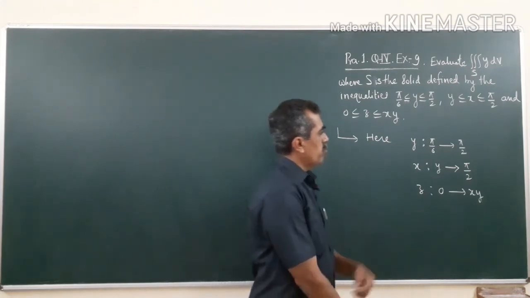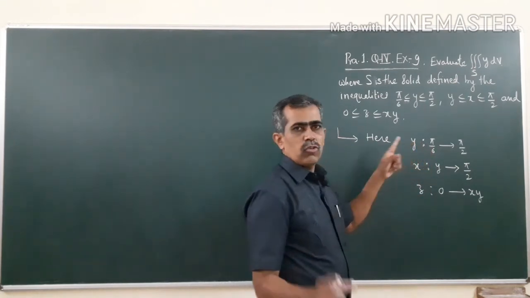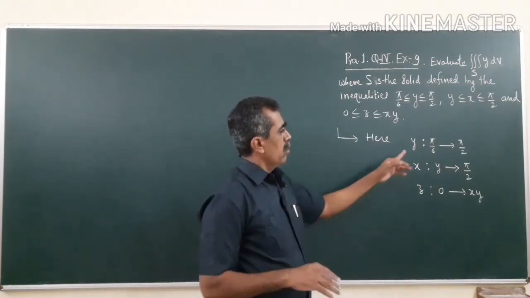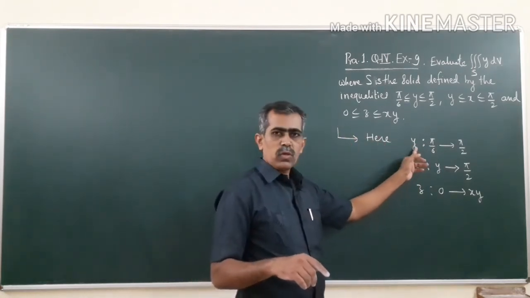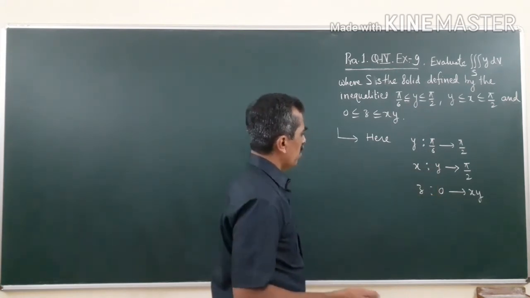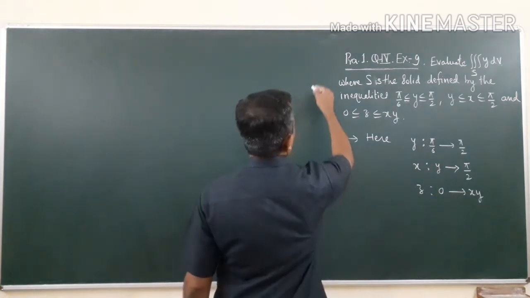So here just to observe, the limits of y are numerical. So while evaluating the integral, your outermost integral should be with respect to y, and then you can take any of these two, okay. So it doesn't matter, okay. I will take x here, okay.